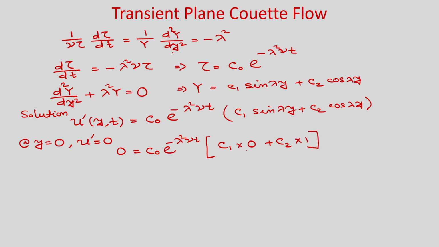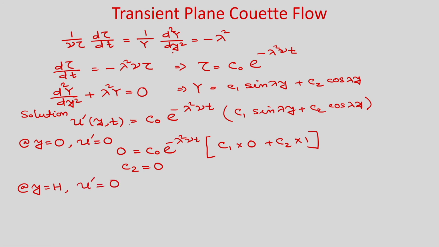From here the left hand side is 0 and C naught cannot be 0, so C 2 must be 0. Now apply the other boundary condition, at y is equal to h, u prime is equal to 0.